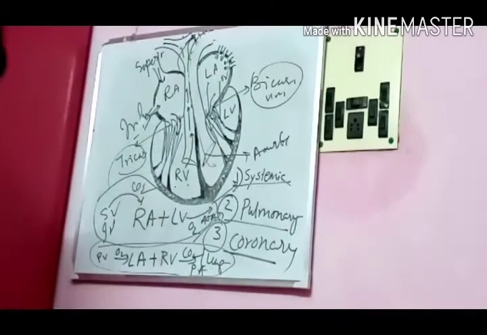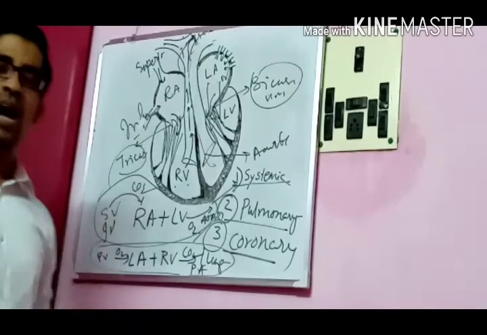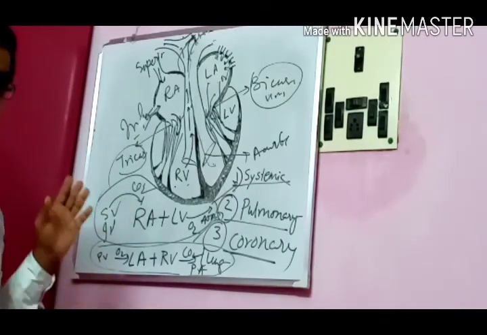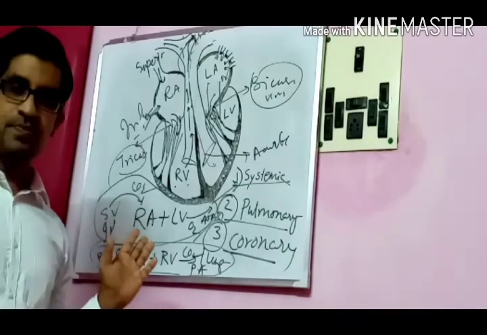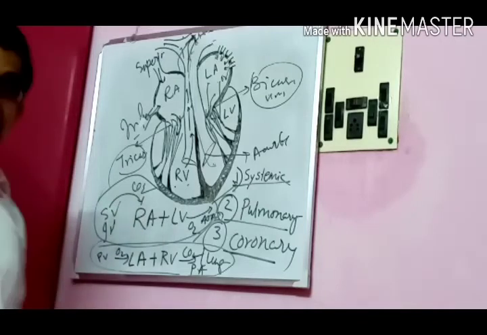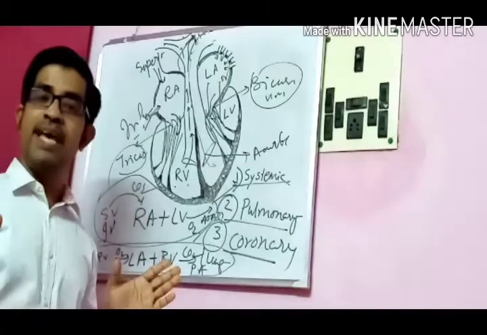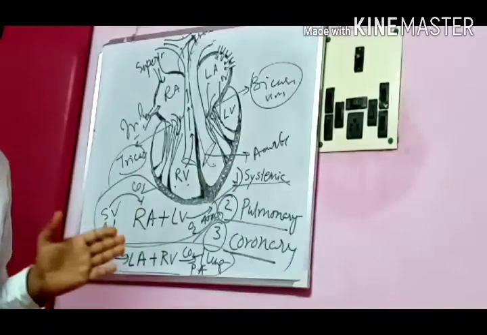What is heart circulation? The heart is made up of muscle. This is called heart muscle.